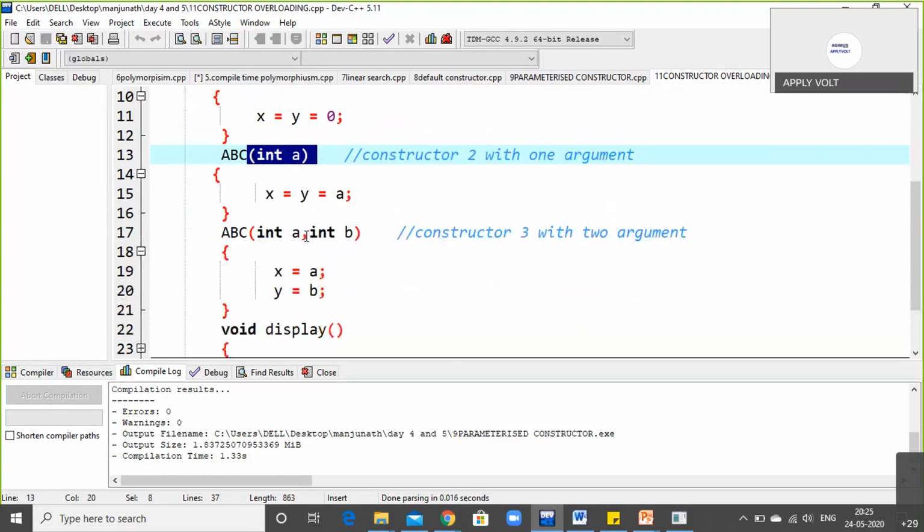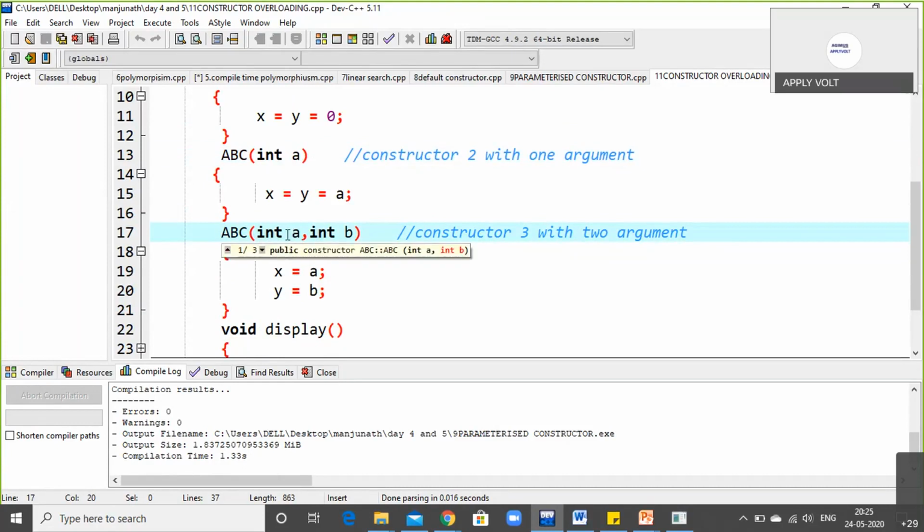Okay, and the next one is the third constructor ABC. I'm using ABC again. So the constructor is being passed a third time, so it is constructor overloading. So the data type I'm using is int for both the arguments. Int a and int b are the parameters. So you can call it arguments or parameters. There are two parameters or arguments: int a and int b.